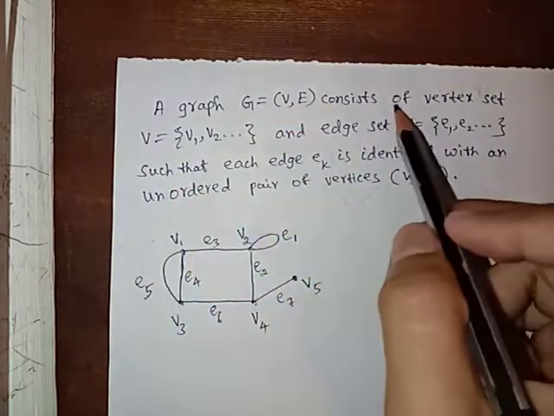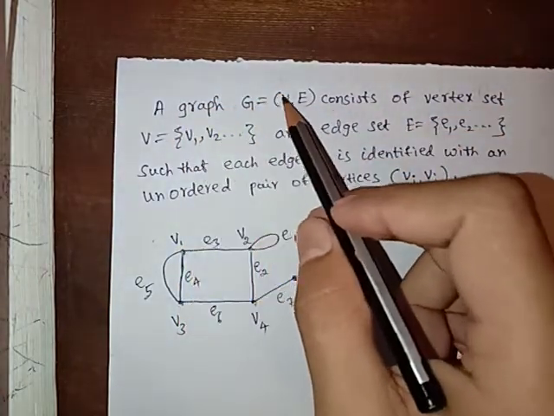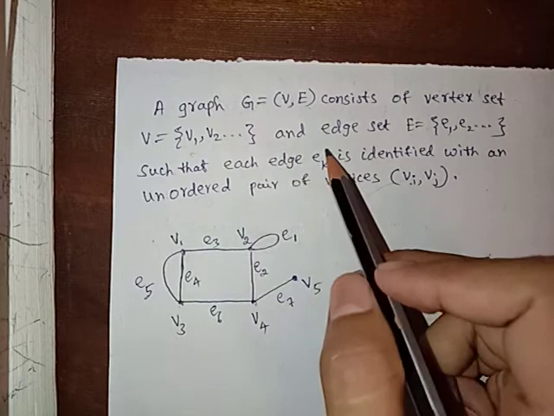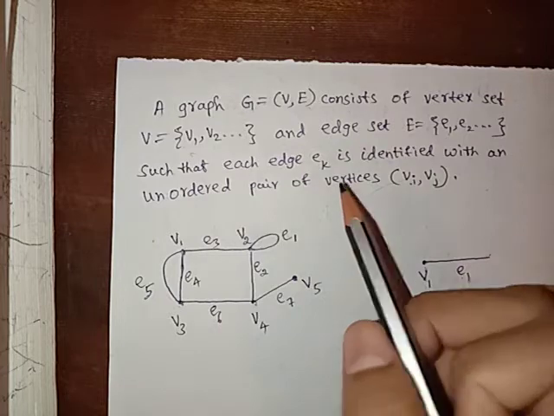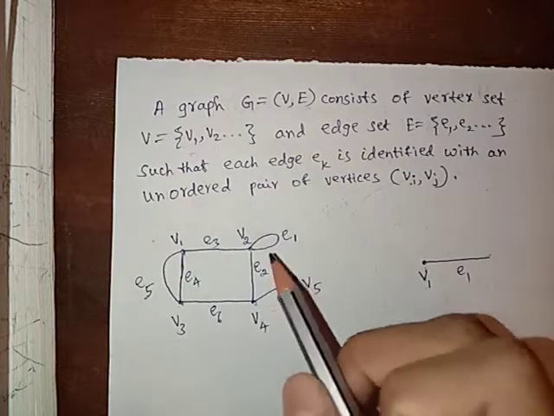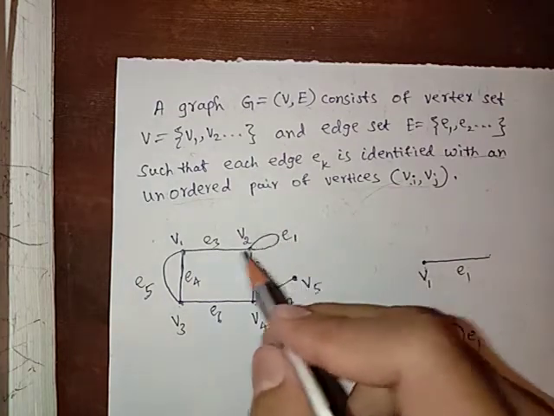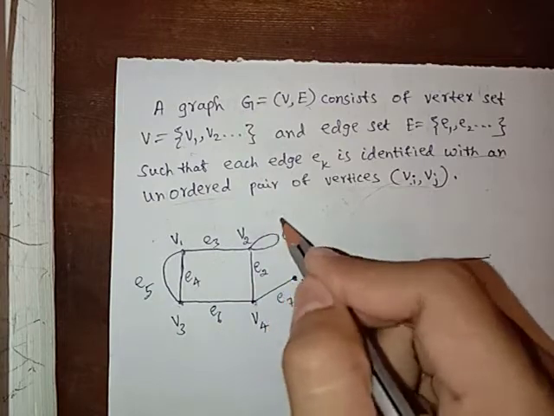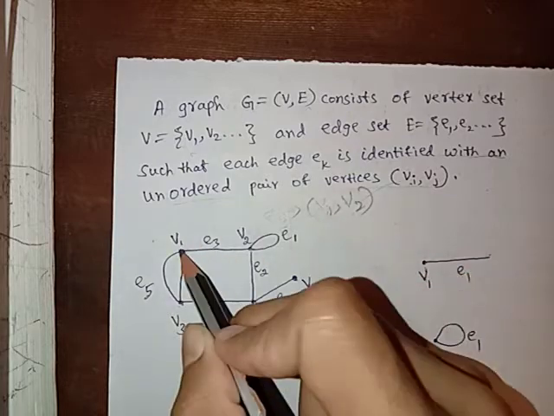The definition says that a graph G of vertices and edges consists of a vertex set and an edge set, such that each edge ek is identified with an unordered pair of vertices. That means each edge in the graph is identified with an unordered pair of vertices. So here, how is e3 identified? e3 is identified with v1 and v2. It joins v1 and v2.